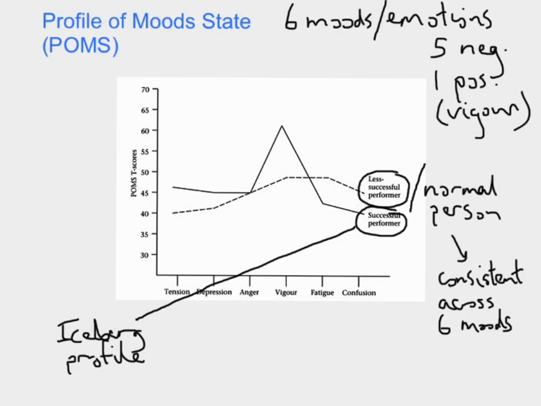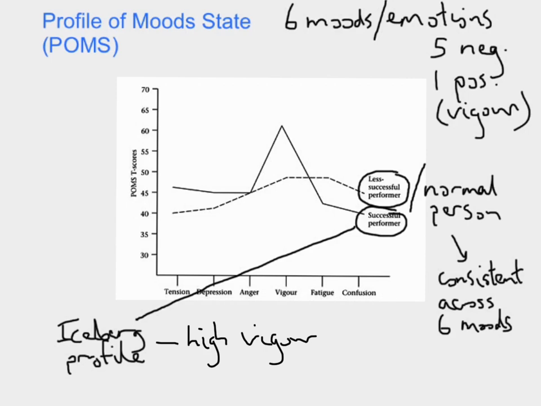So what is a classic iceberg profile? They've got to have high vigour. You can't have an iceberg profile on anger or depression. It's not the same thing. It's got to be high on vigour. So that is basically what a profile of mood state graph demonstrates.